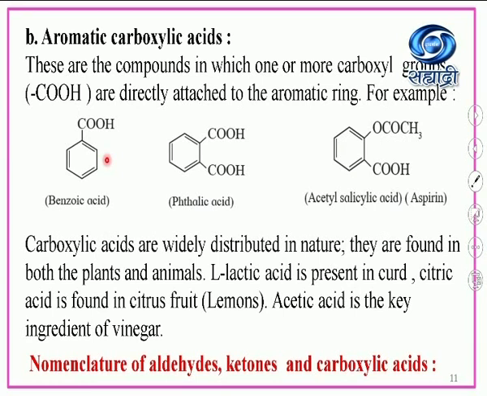Here is another example, acetyl salicylic acid. Its common name is aspirin. In this you will observe that the –COOH group is present, and another, an acetyl group, is there. So the name of this compound is aspirin or acetyl salicylic acid. These examples are the aromatic carboxylic acids.